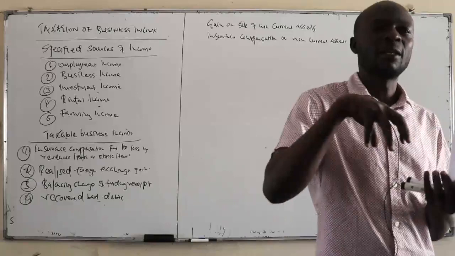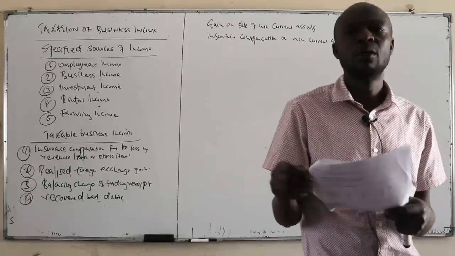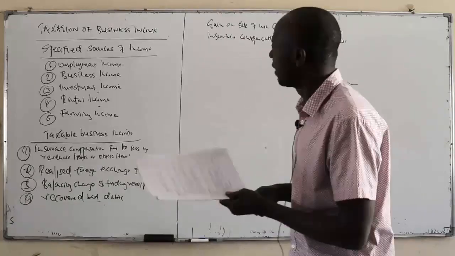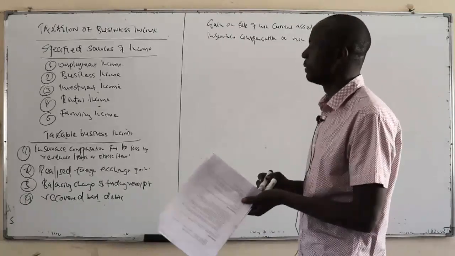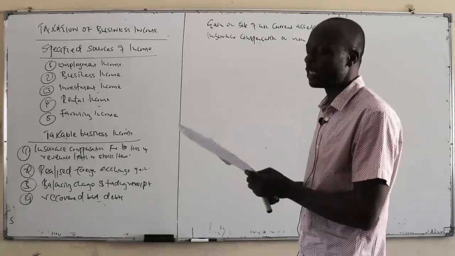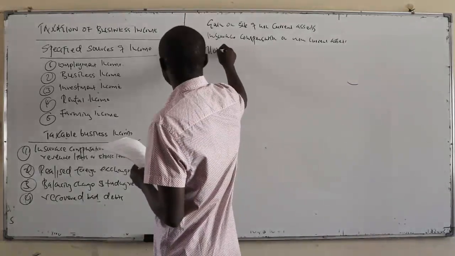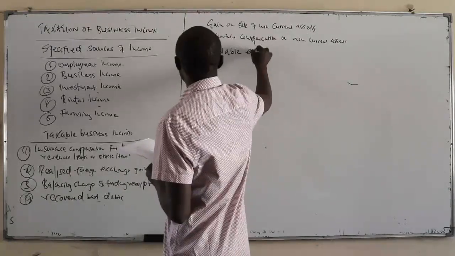So we have already analyzed what we call taxable business income and non-taxable. And then very important, as far as business is concerned, is what we call allowable and disallowable. This one is very, very important. Allowable expenses.